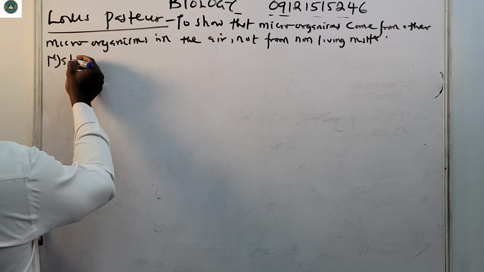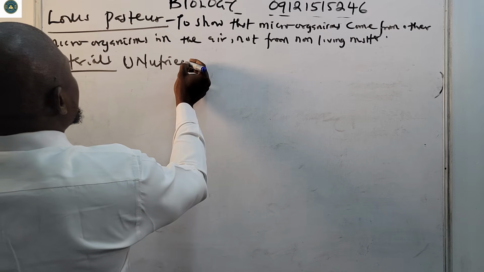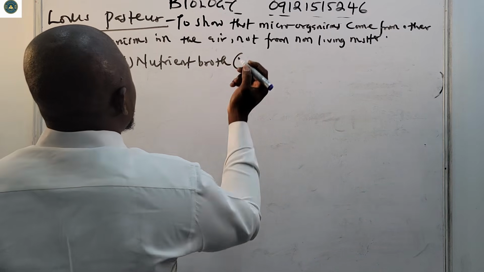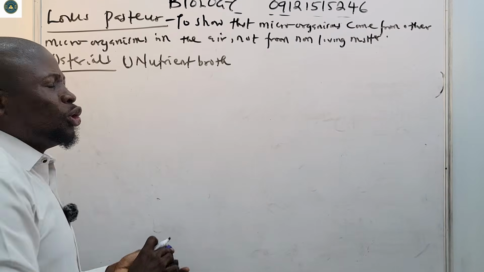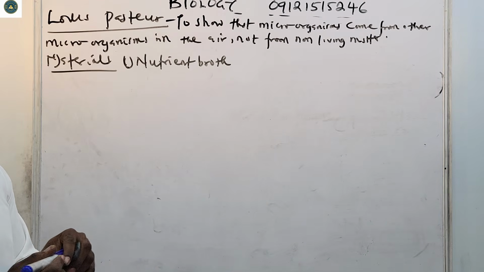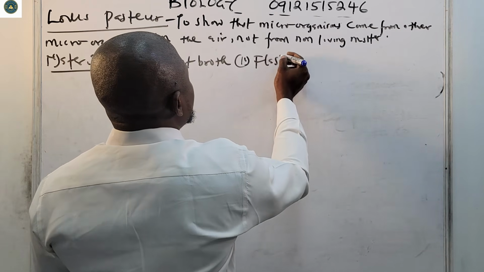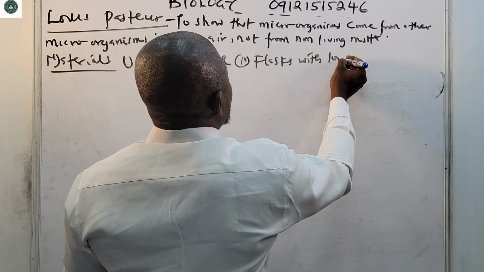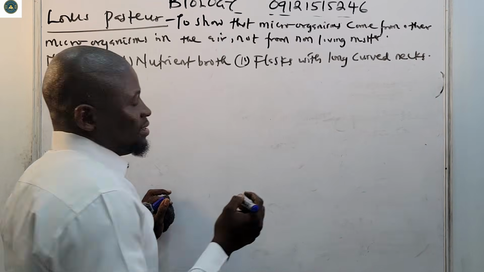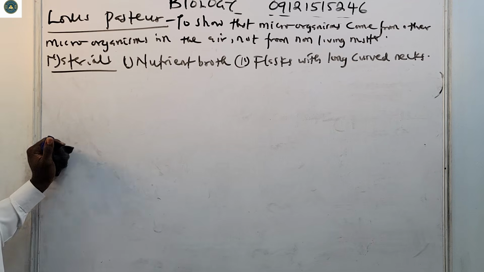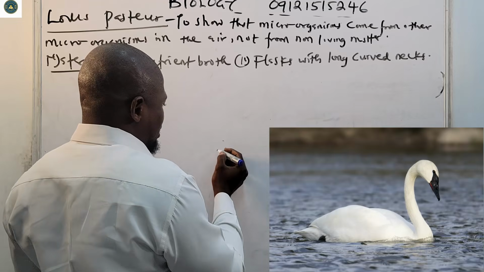So the materials for this experiment. Number one is the nutrient broth, also called the nutrient soup. We already know that. Number two, they also used flax with long curved necks. These flax were called swan neck flax. You know how a swan looks, so something like this.